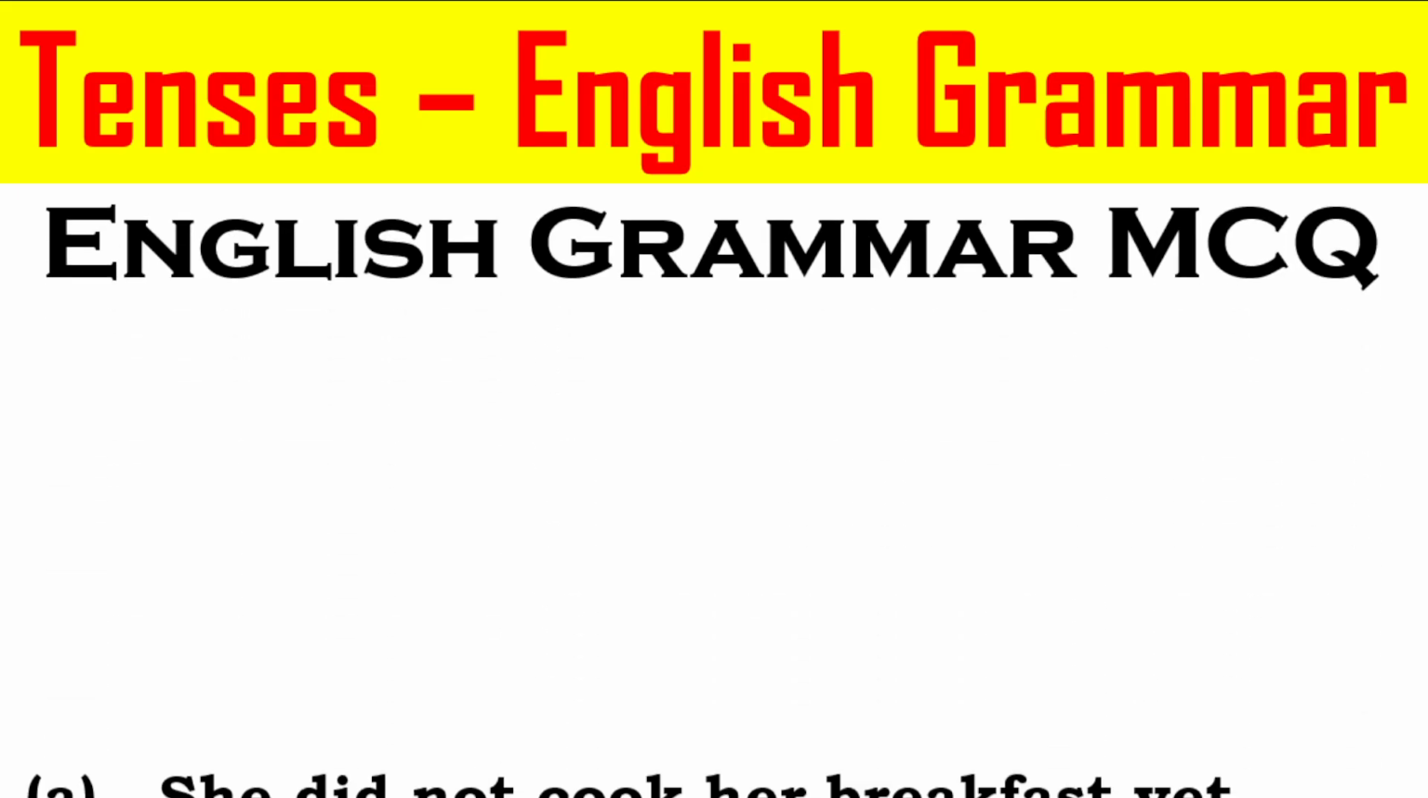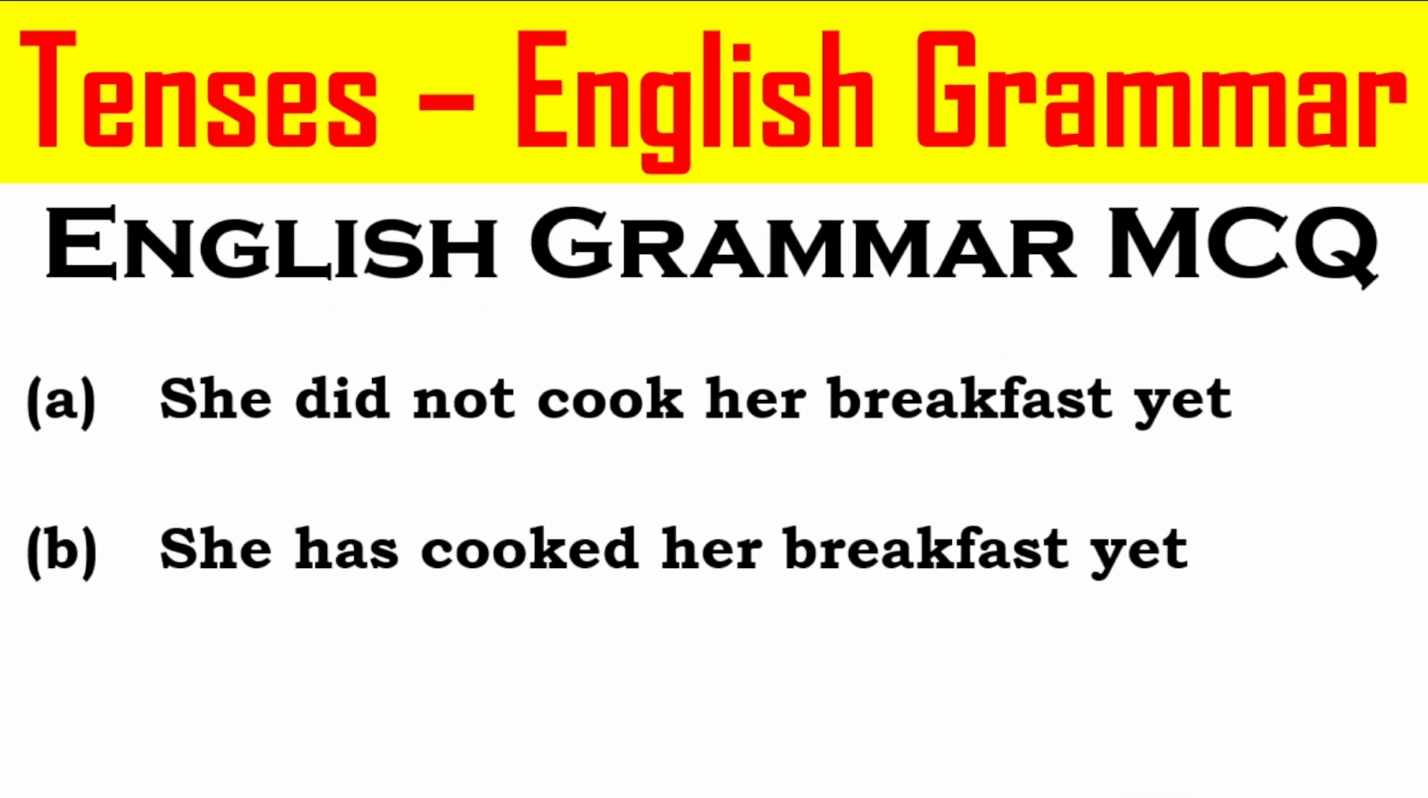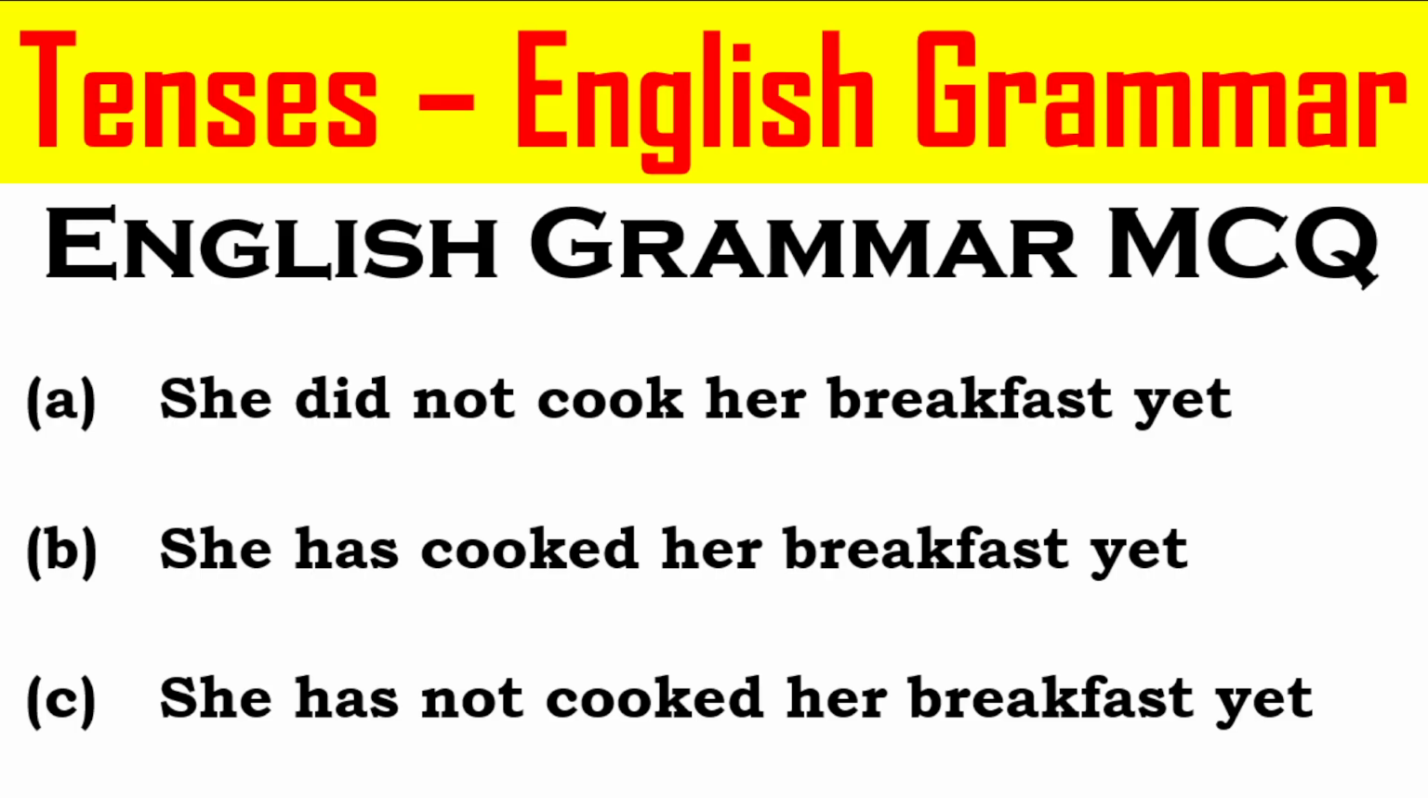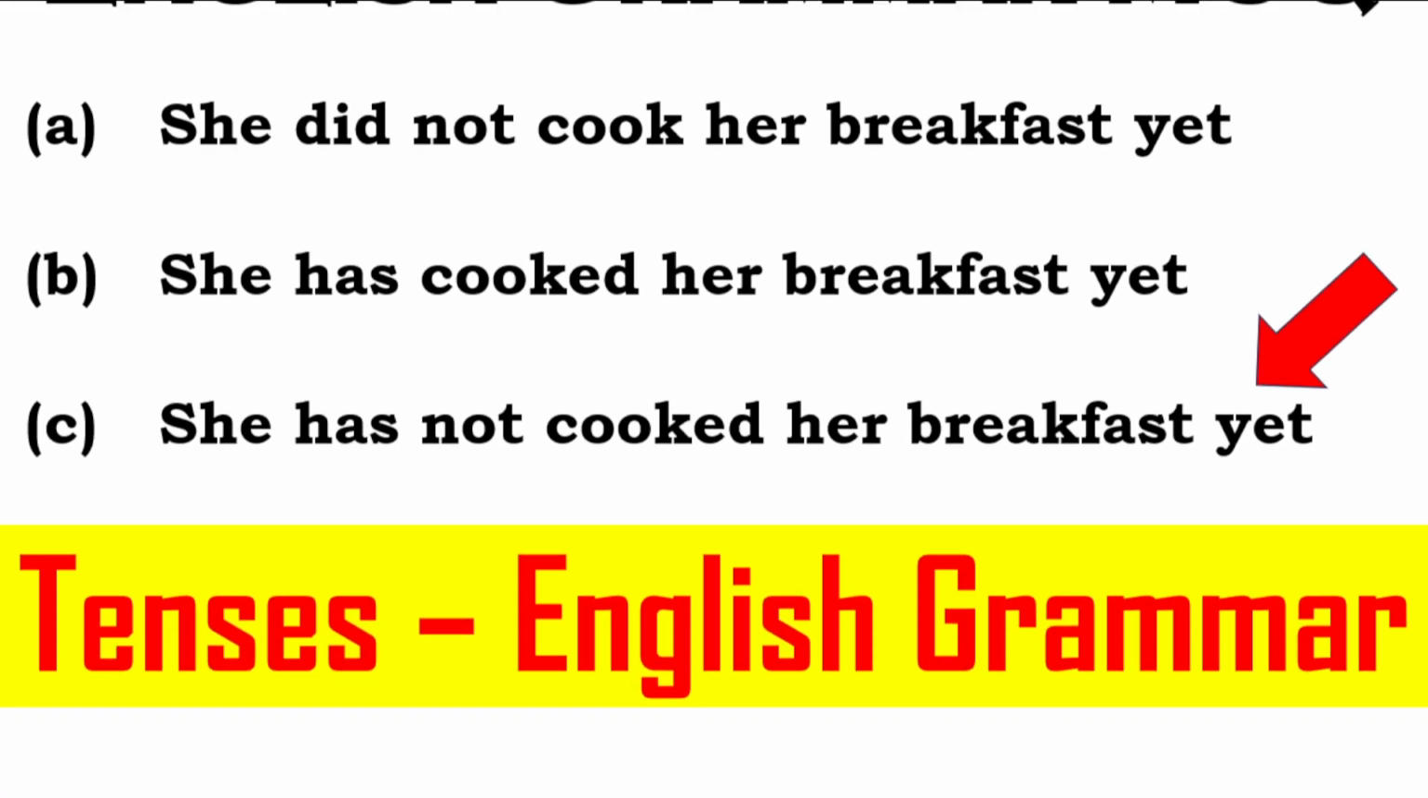Next question based on English grammar MCQ is option A. She did not cook her breakfast yet. Option B. She has cooked her breakfast yet. Option C. She has not cooked her breakfast yet. And the correct answer to this particular question is option C. She has not cooked her breakfast yet.